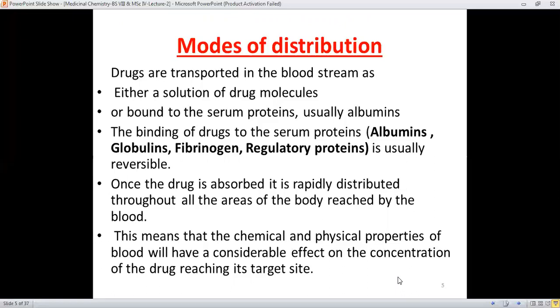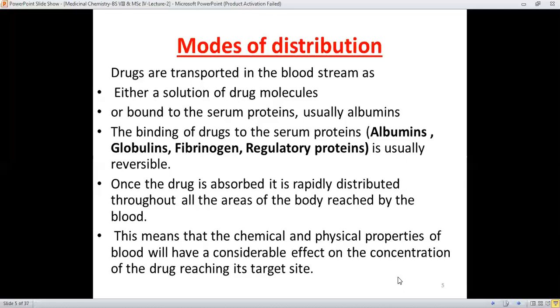Among these, usually albumin is responsible for the binding of drug molecules. They can also be globulins, fibrinogen, and regulatory proteins, and all of these are responsible for the binding of drugs.